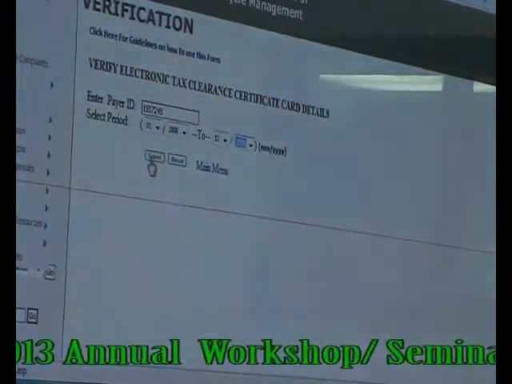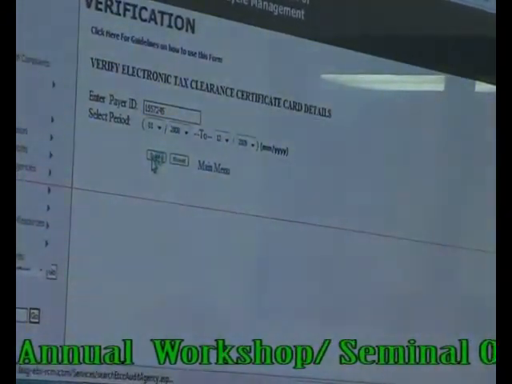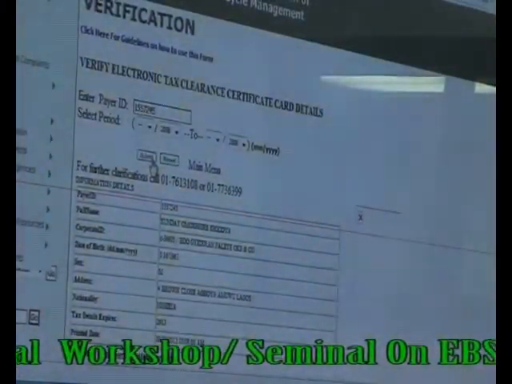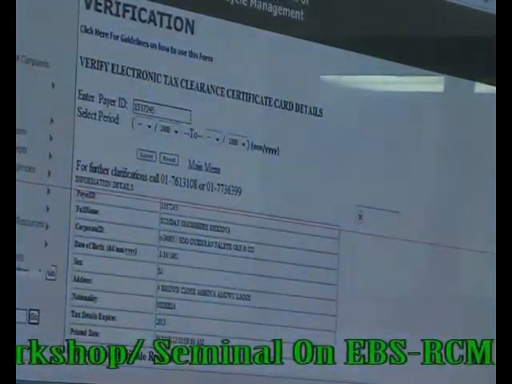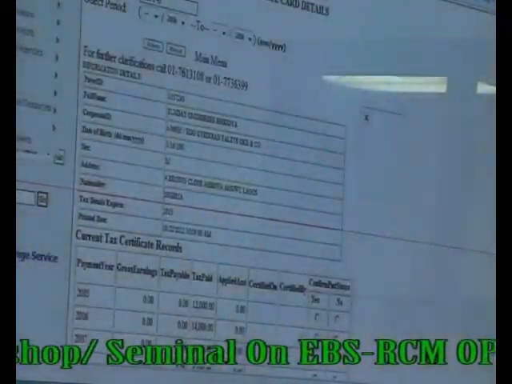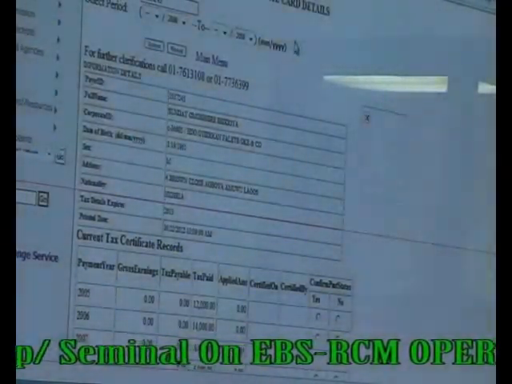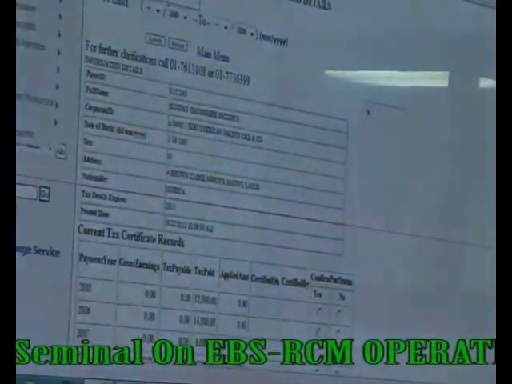Then you click on submit. Okay, let me try that one because the picture is supposed to show.